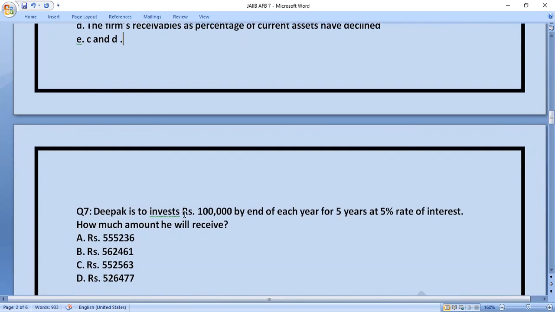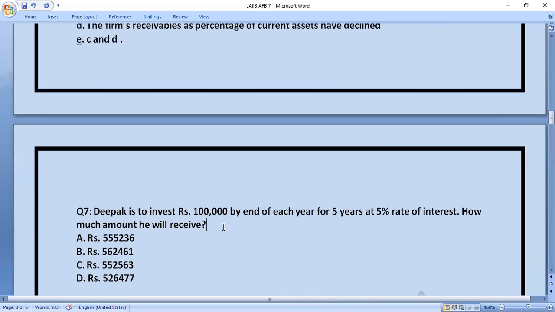So Deepak is to invest rupees 1 lakh by end of each year for 5 years at 5% rate of interest. So how much amount he will receive? So here you have to see options are given. So friends, please pause the video and calculate. So before calculating, you should be knowing that which formula you have to use here.